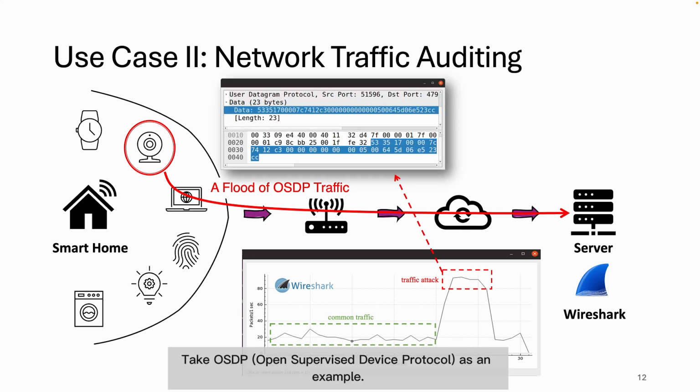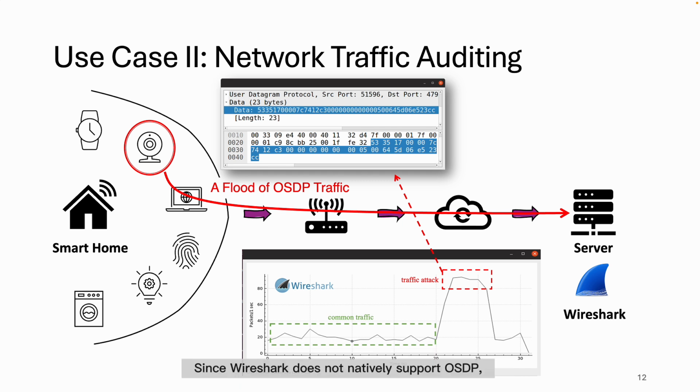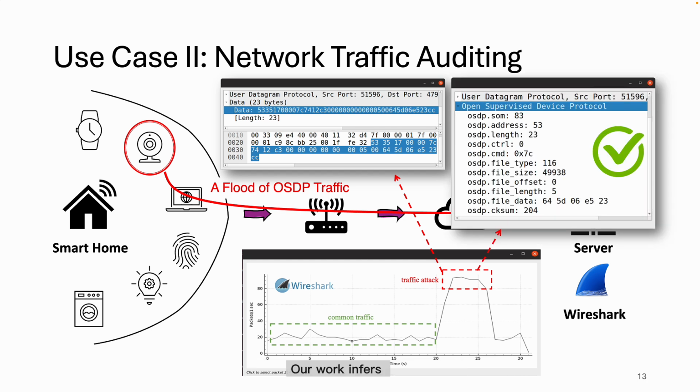Take OSDP, the Open Supervised Device Protocol, as an example. Since Wireshark does not natively support OSDP, packets are treated as raw data bytes, making it difficult to analyze the traffic. Our work infers the protocol format from OSDP's implementation, which allows us to automatically generate a Wireshark plugin to support this protocol. After using the plugin, Wireshark shows detailed components of these messages. It then becomes easier to analyze the traffic.